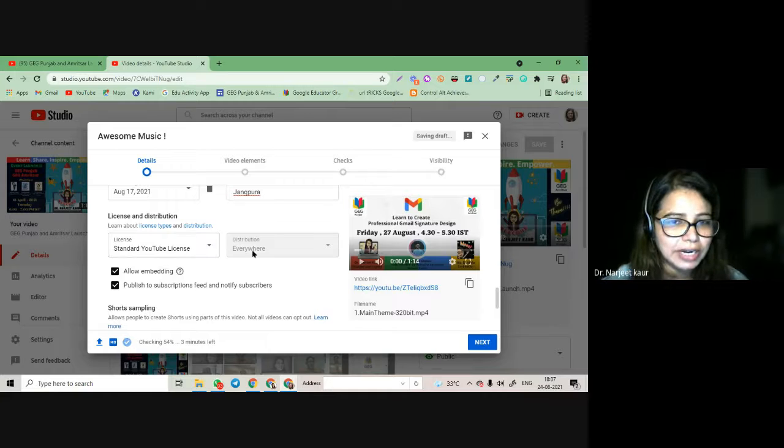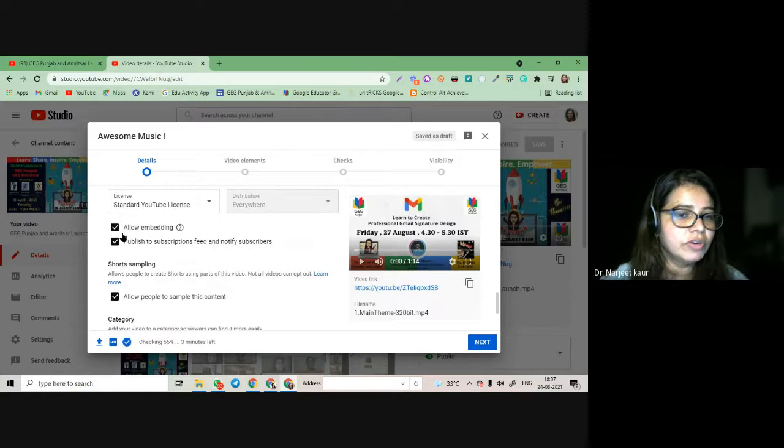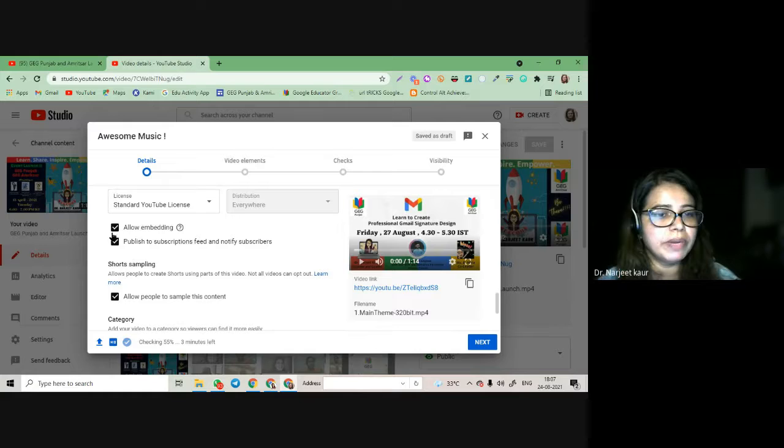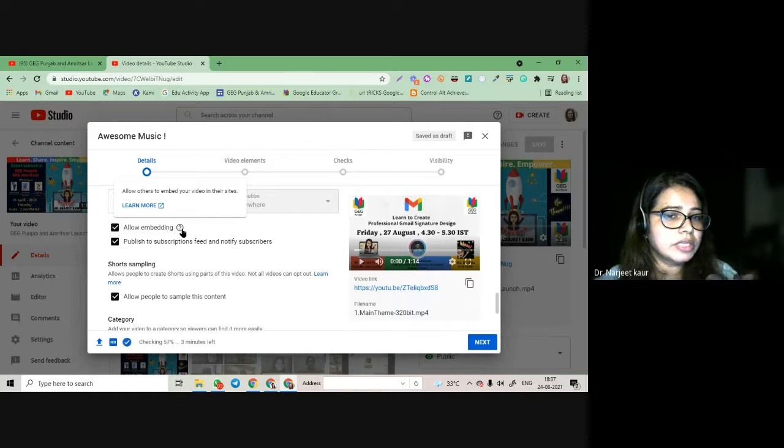YouTube license, standard distribution anywhere. You can allow embedding and publish. Embedding means others can embed your videos in their sites.